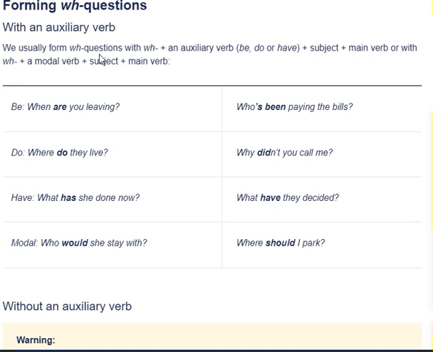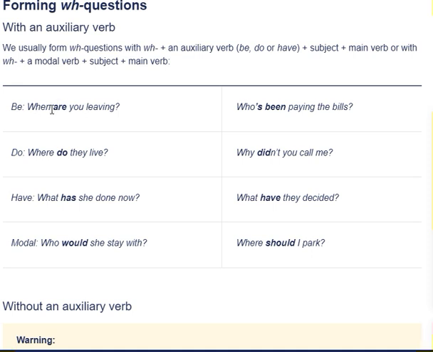Okay. So as I mentioned before, the way we build these questions is with an auxiliary verb. We still use an auxiliary verb. This is something else that we are adding to this auxiliary verb to make it open instead of closed. And as I mentioned, the auxiliaries can be do or have in all its different forms. For instance, have becomes has in third person in the present. Do becomes does, etc. Then we add the subject, the main verb, okay, a modal verb, a subject, and a main verb. So it sounds very complex when we just read it like a formula, but it's not that much.